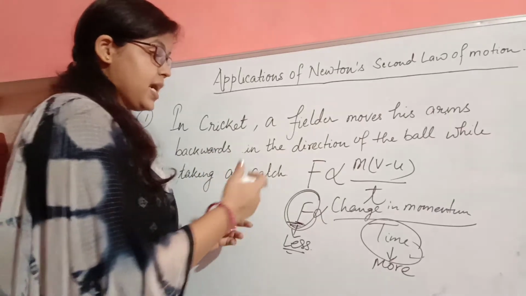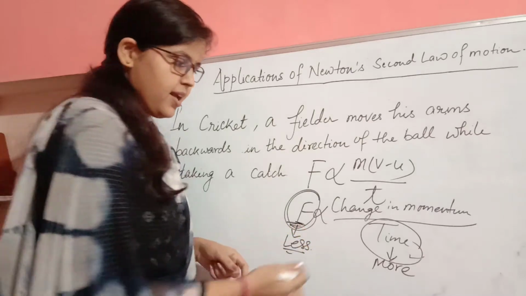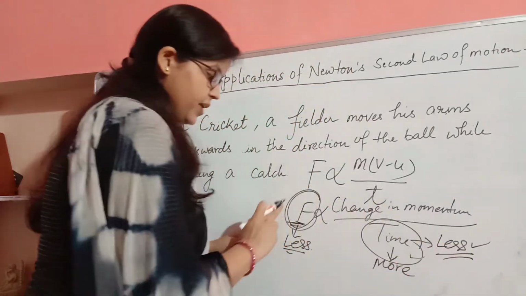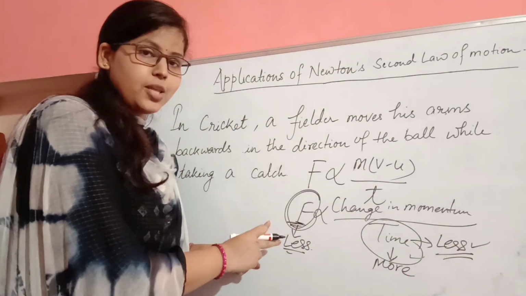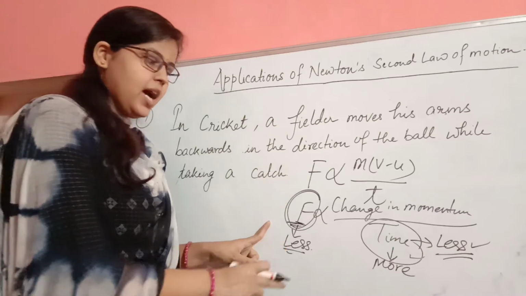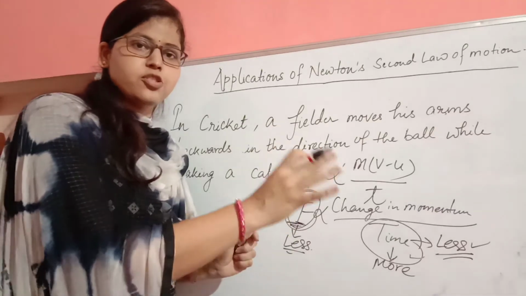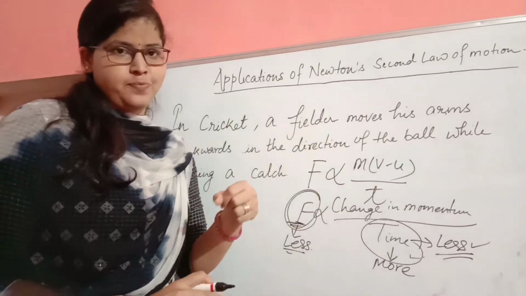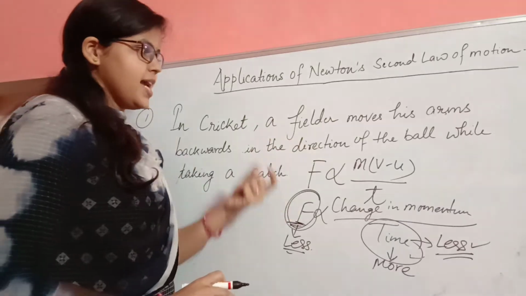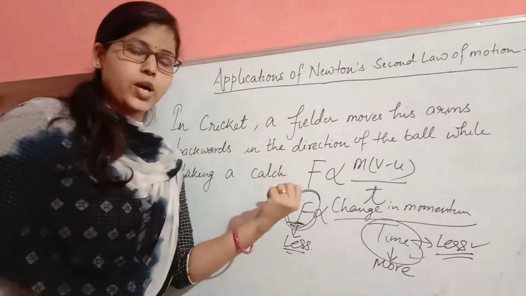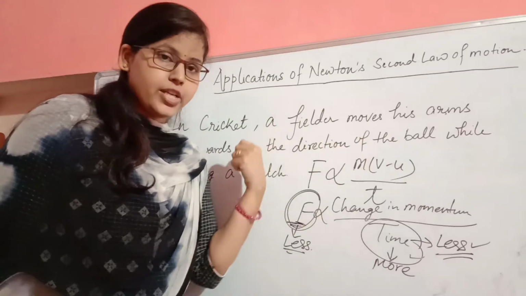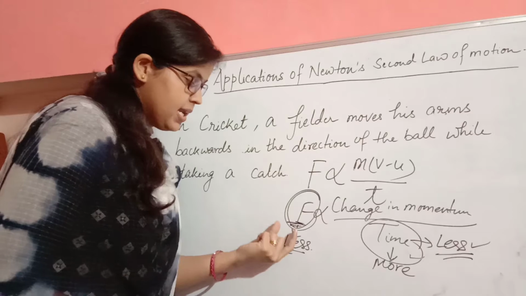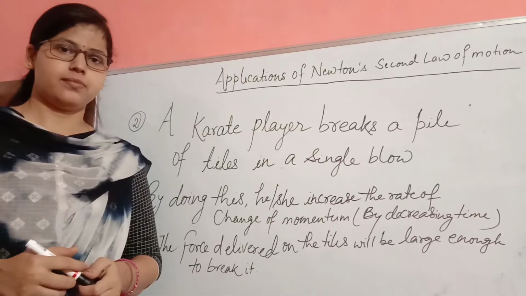Now if the fielder suddenly catches the ball, in that case the time interval is very less. With less time interval, the fielder has to apply more force on the ball, and the ball also exerts a large amount of force on the hands of the fielder. In that case the fielder may be injured, may be hurt. So that's why the fielder moves his arms backward in the direction of the ball. The fielder wants to increase the time interval to apply less force on the ball.